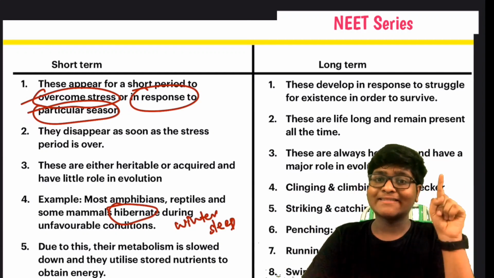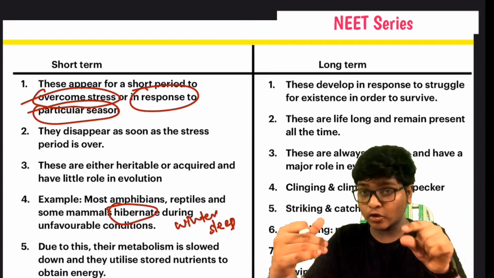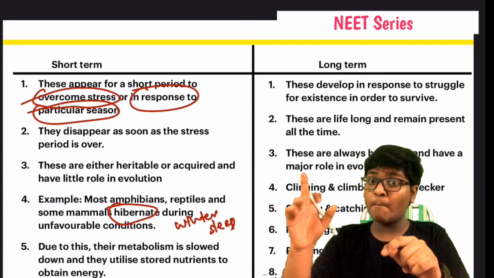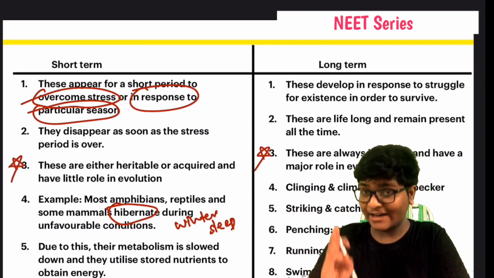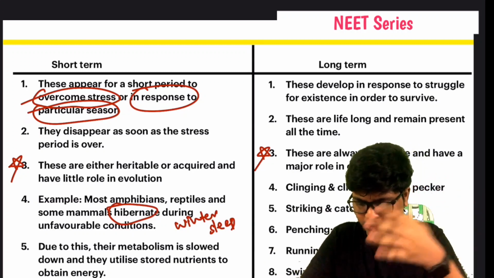In the short term, these may be heritable or acquired and have little role in evolution, whereas the long term is heritable and has a major role in evolution. It's the main difference between them, and you have to remember that in the long term there are several examples, such as woodpecker, hawk, ostrich and all.